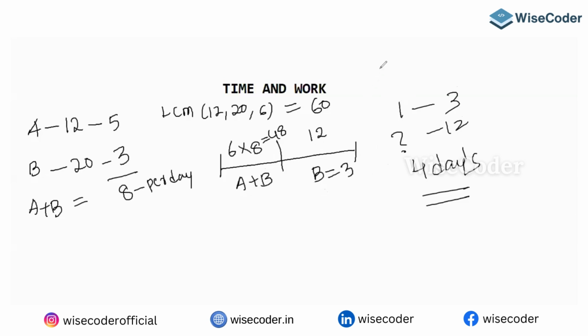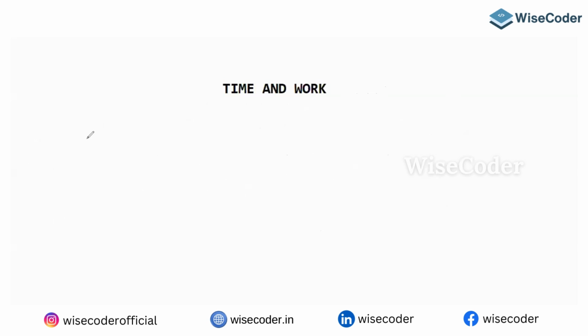Then what is the other way of solving, without a lot of calculation? It is one of the best methods. Pause the video and try to work out the solution. Look here, guys, and ask yourself a question. After 6 days, who left? A. So A did 6 by 12, which means he completed half of the work. Yes or no? So the remaining half is done by B.